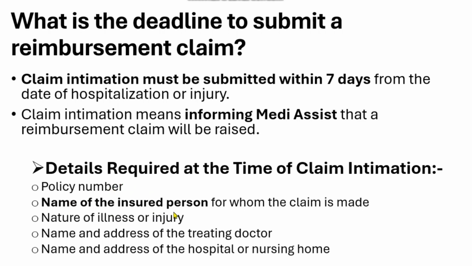Now, the name of the insured person for whom the claim is made, the person for whom you are making a claim, their name should be mentioned. In the claim it should be the patient name only. Now, the nature of illness or injury, what kind of illness or injury that